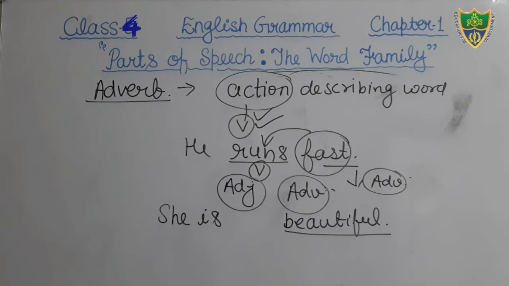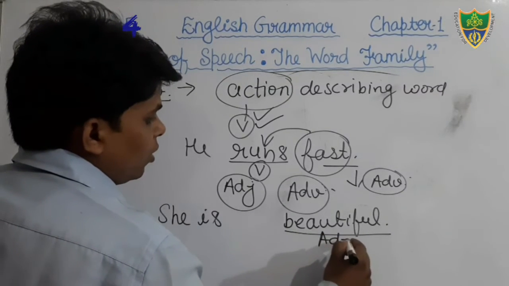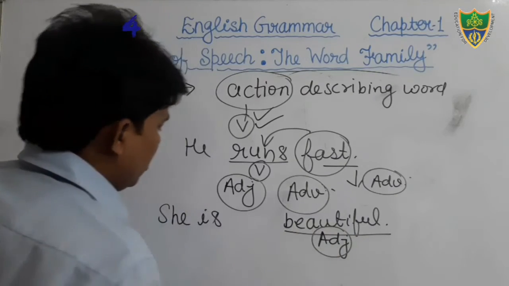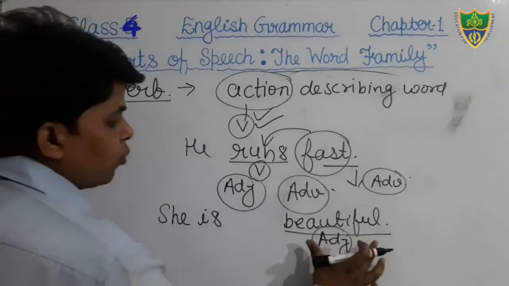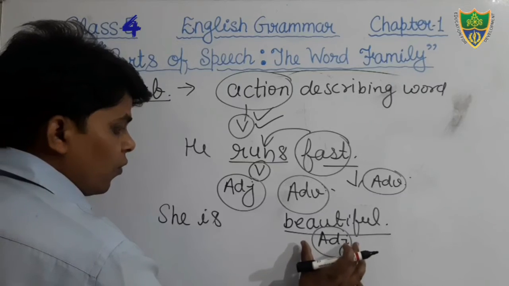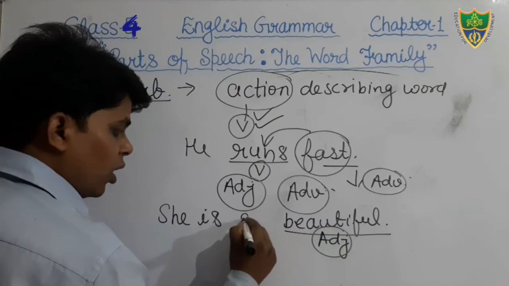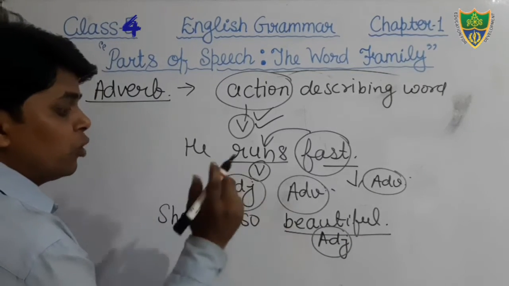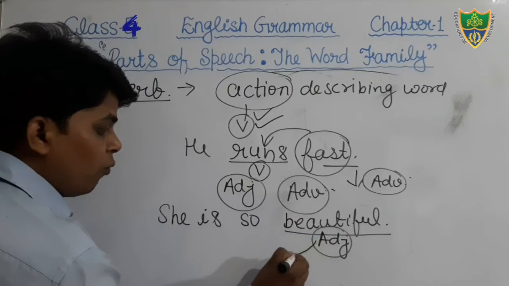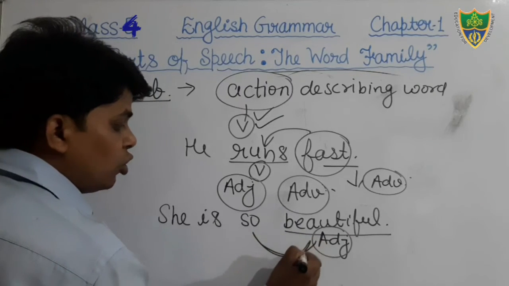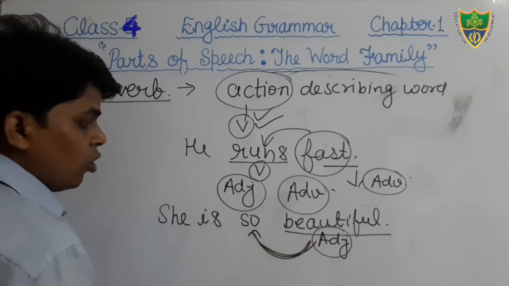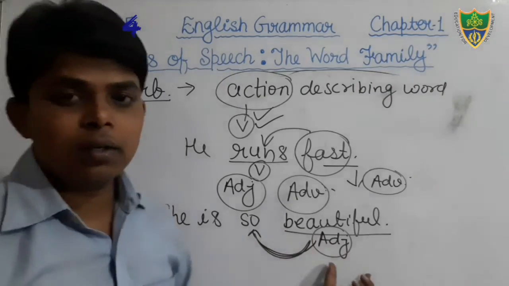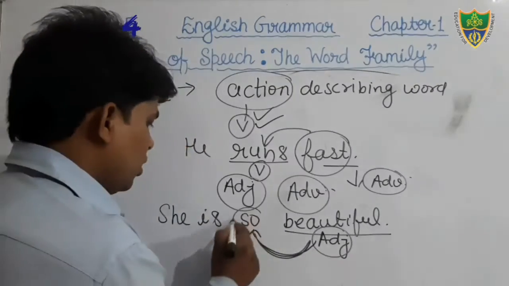Here the word beautiful is an adjective. And when we use the word so, she is so beautiful, here the adjective has been described. कितनी सुंदर है? बहुत सुंदर है.